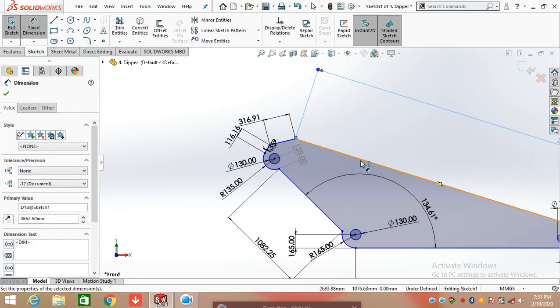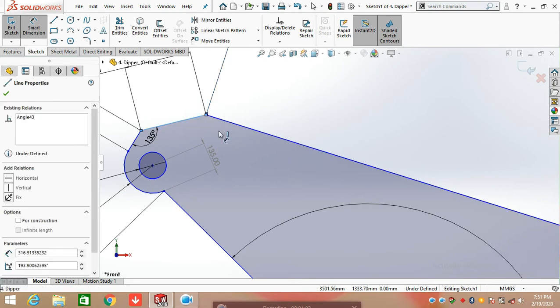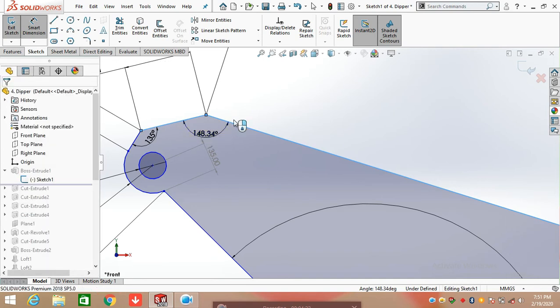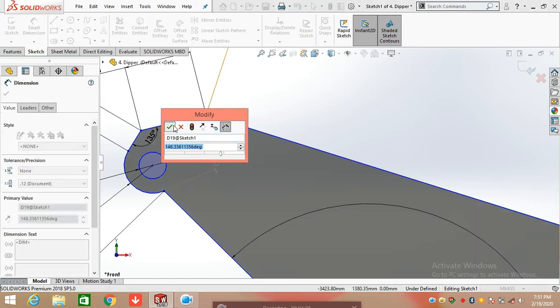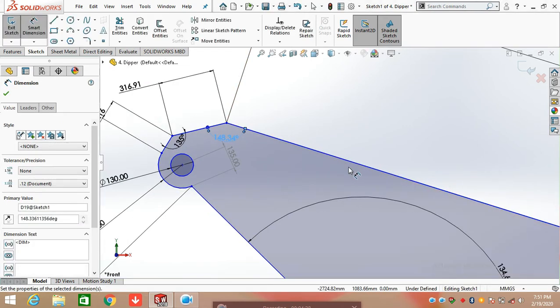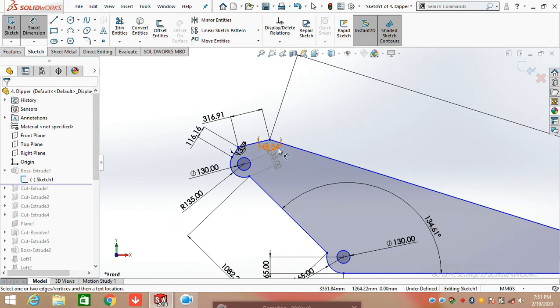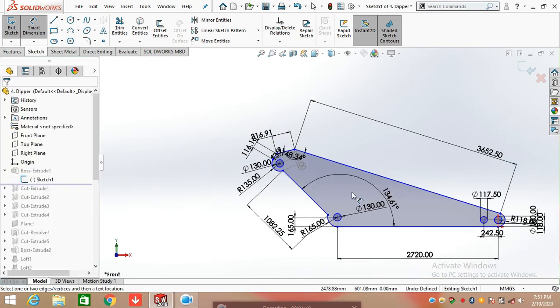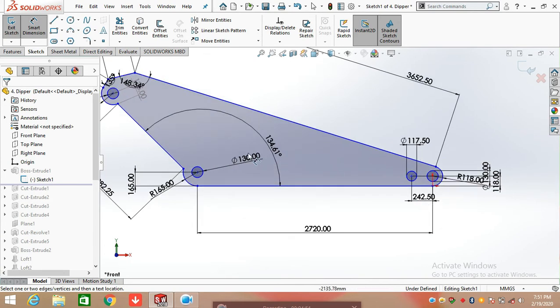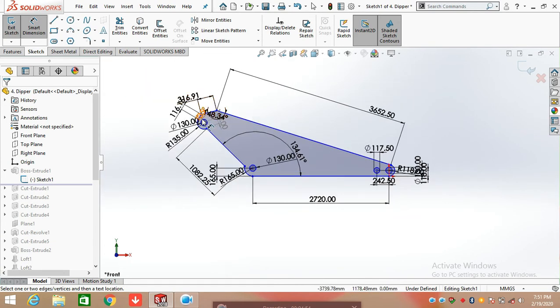Now defining the angle between these two lines, so click on first line and second line, and it's showing this angle is 148.30 degrees. After defining all its dimensions, you can see the sketch.